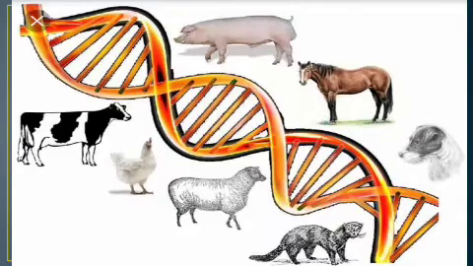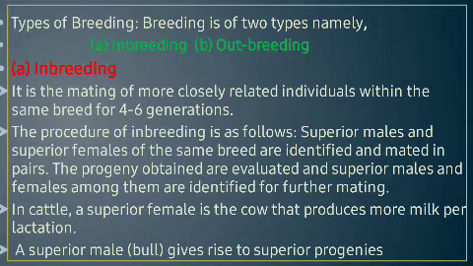You can see from the diagram that the genes from these animals will be altered, or certain hybrids will occur in that particular type of animals, so that further there will be a greater yield and animal produce, which will be helpful for humankind. So there are basically two types of animal breeding, that is inbreeding and outbreeding.